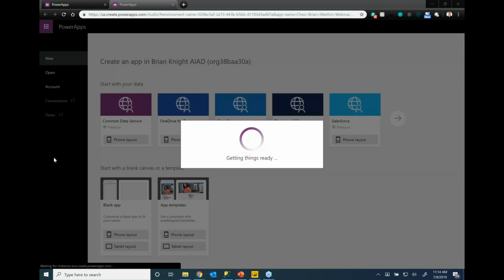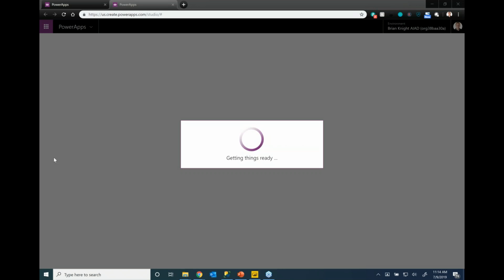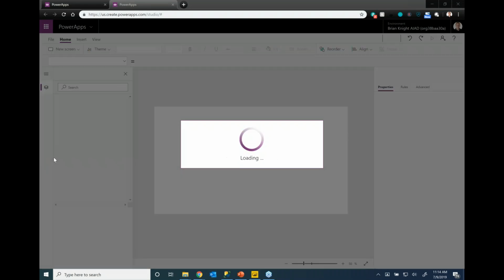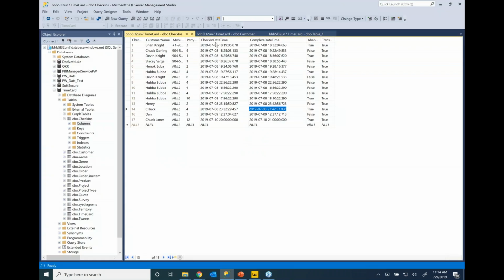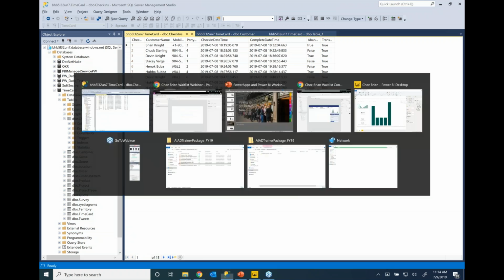Now we could create an app through a wizard, and it would create the basic CRUD, the create, read, update, delete, all that would be done for us. Now in our case, we're going to be writing and reading to this one simple table I have here called Checkins, and this Checkins is going to log when a customer checks in, and when I seat them, and if I call their name and they're not there anymore, I'm considering them abandoned also. So we'll log when that happened as well, and how large a party is as well. So pretty simple application to start with.